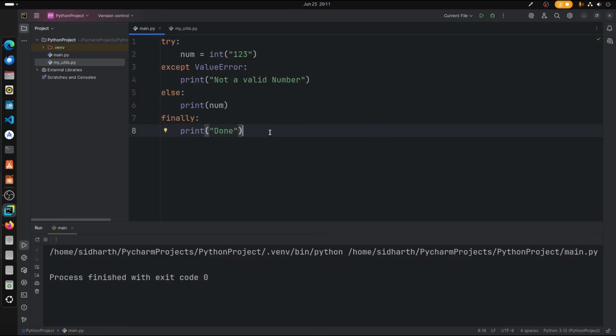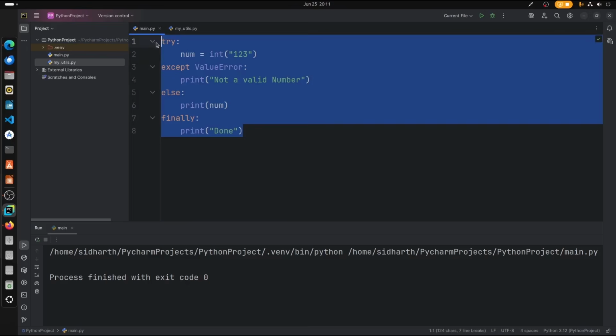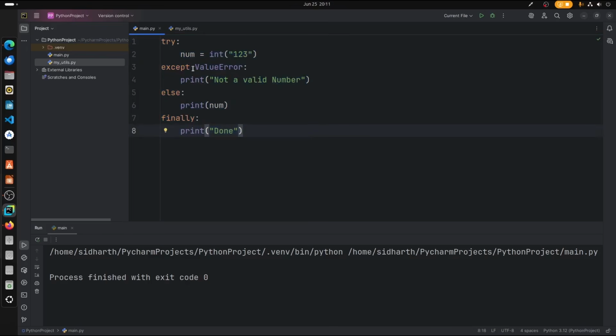So now we have seen why we use finally. Now let's move on to custom exceptions. So what are custom exceptions? Here we used ValueError, right? While in the previous case we used ZeroDivisionError. So all these errors are pre-configured in Python. Not only that, if you are developing a huge software, you may want to raise a custom error that only you can understand, or to make your users understand what's going on with your project. Alright, in that case you raise a custom exception error.